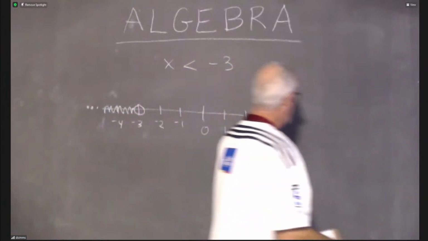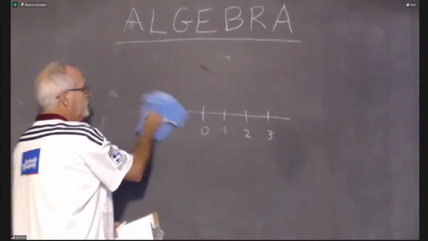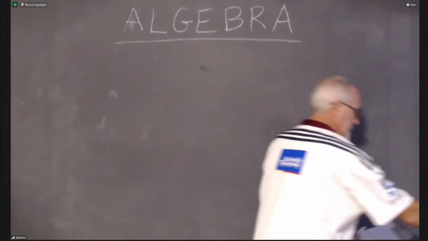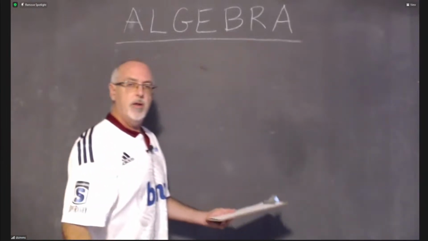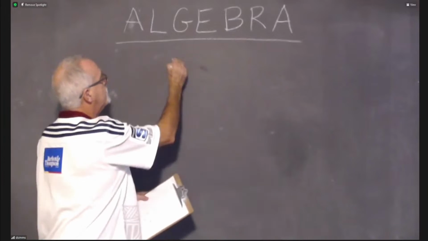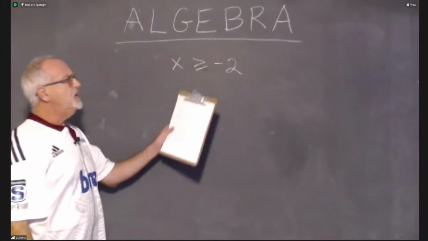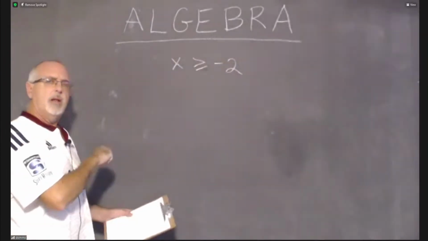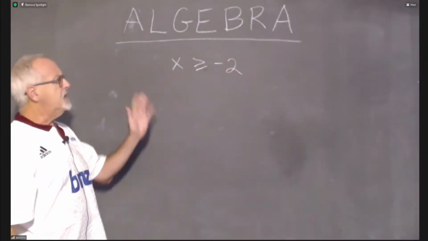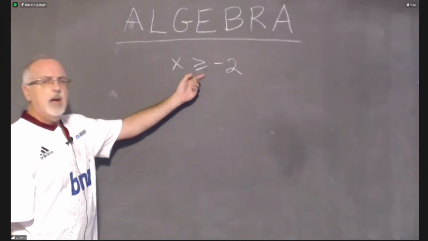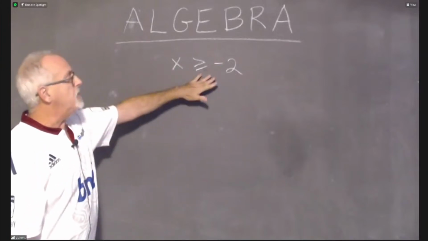A bit more variety. Let's do a different one. x greater than or equal to -2. Okay, not too different, but wait, no. The last one we had a less than. This is a greater than. The last time we had less than. This one we have a greater than or equal to. We have the or equal to happening.